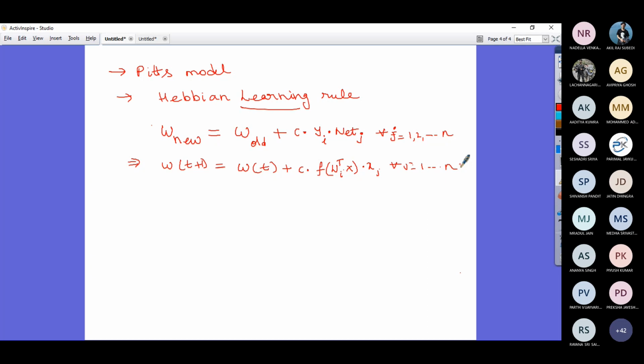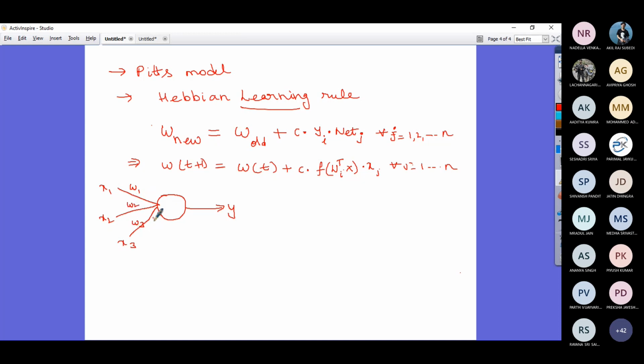Let us understand what this rule is and how you are going to perform the weight updation. Imagine you have a neuron producing an output y, and the neuron has connections x1, x2, and x3. So obviously you have connection weights 1, 2, and 3.